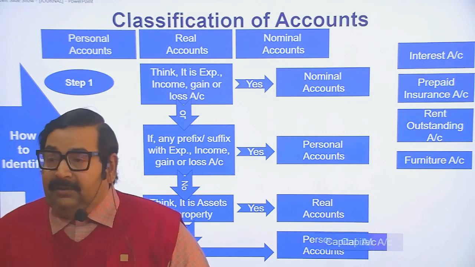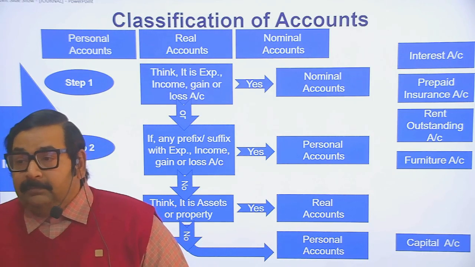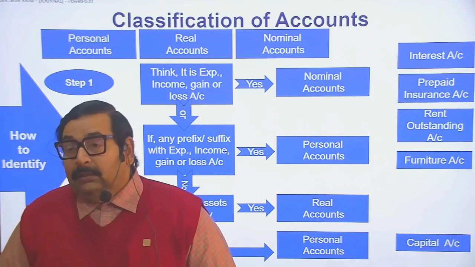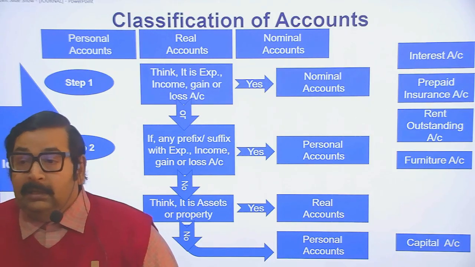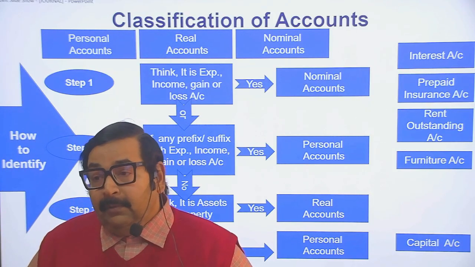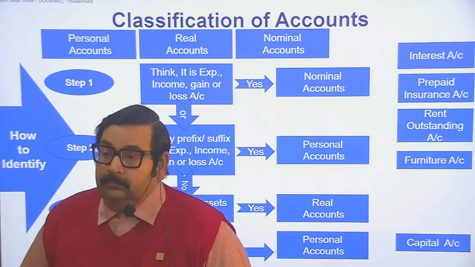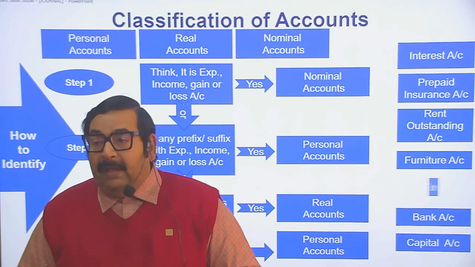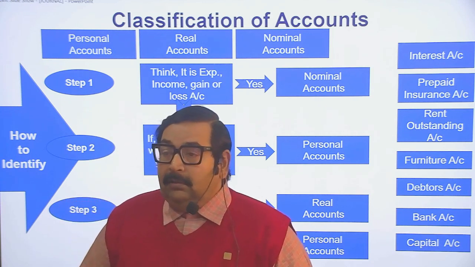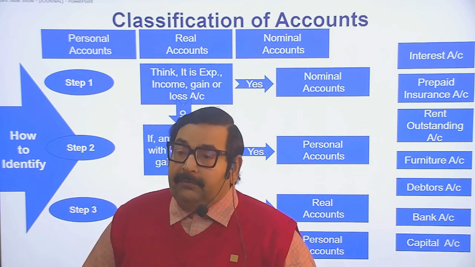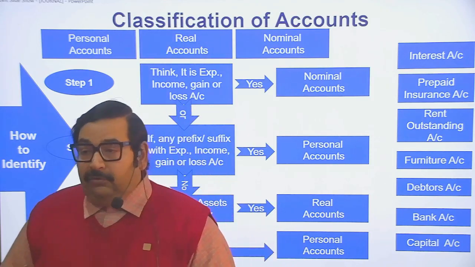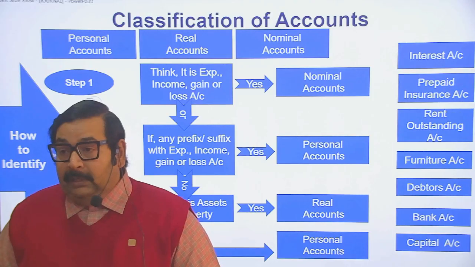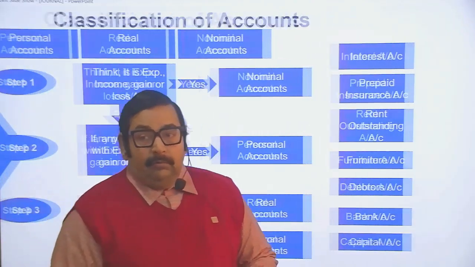Yes, then it is a real account. Capital. Capital is not an expense, not an income, not a gain, and not a property. Then capital is a personal account. Bank is personal. Debtors is personal, because debtor is not nominal, has no prefix or suffix, and is not a property, so it is personal.